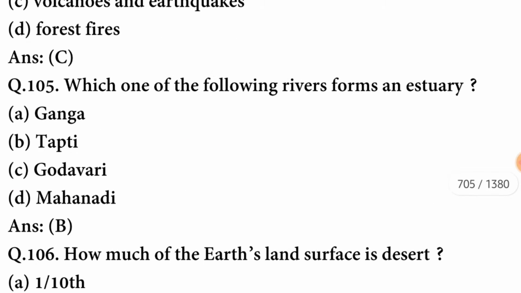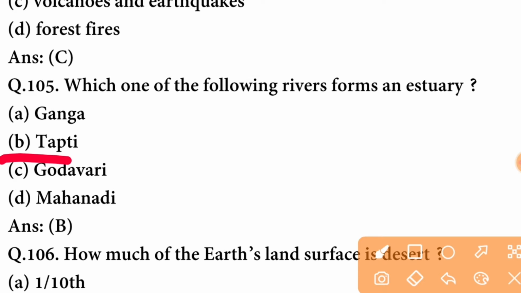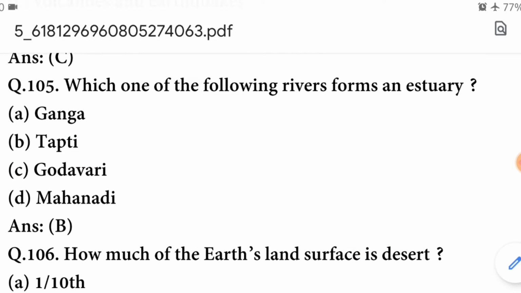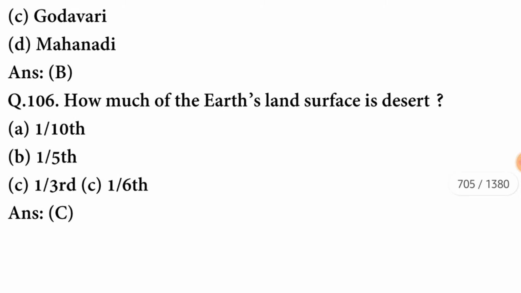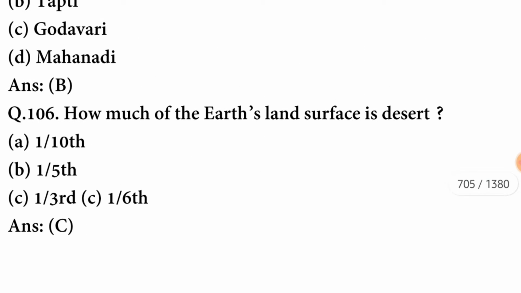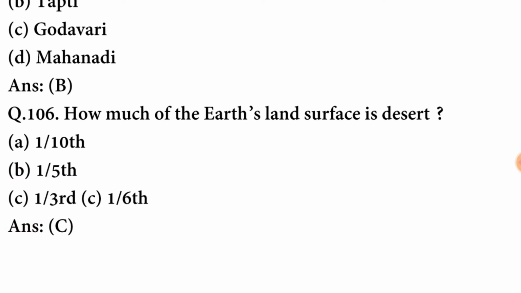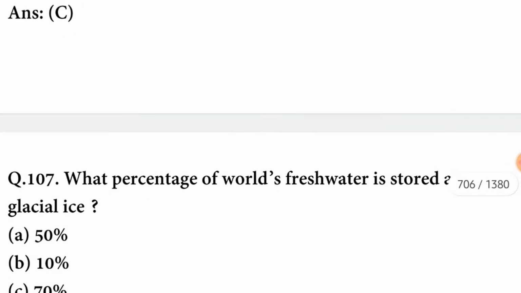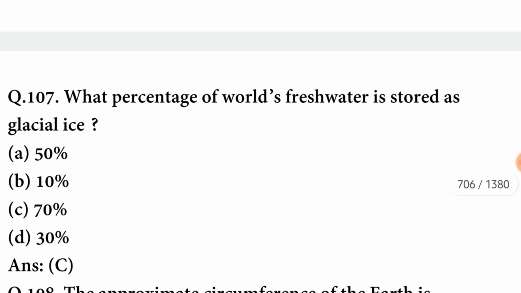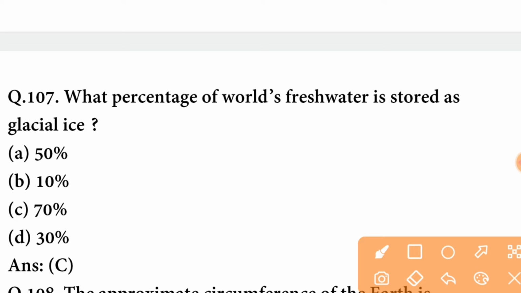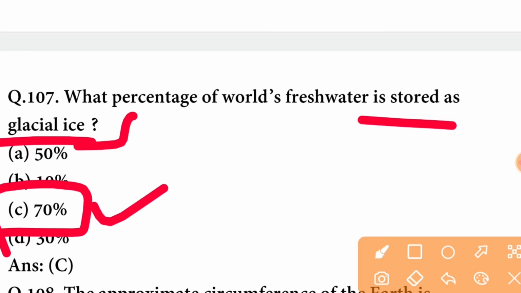C option is correct. Which one of the following rivers forms an estuary? The river that forms an estuary is Tapti. B option is correct. How much of Earth's land surface is desert? Earth's land surface that is desert is 1/3 of Earth. C option is correct. What percentage of world's fresh water is stored as glacial ice? The percentage is 73%.